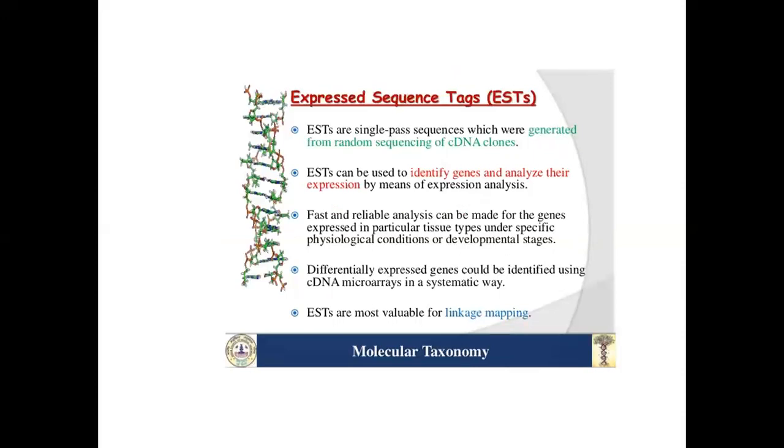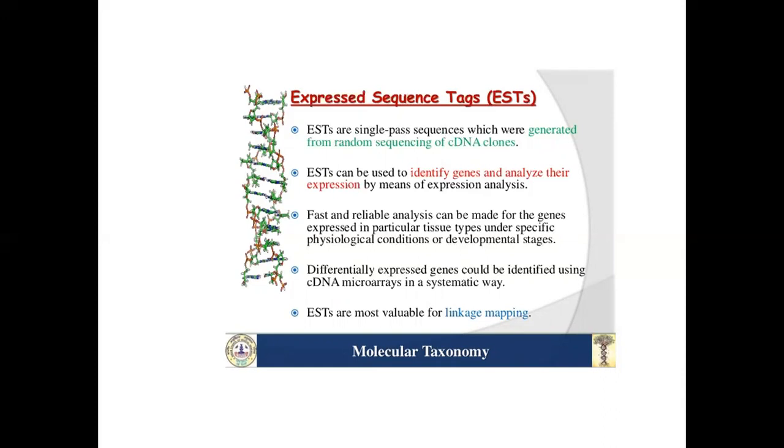Expressed sequence tags, ESTs. ESTs, or expressed sequence tags, are single-pass sequences which were generated from random sequencing of cDNA clones. Expressed sequence tags can be used to identify genes and analyze their expression by means of expression analysis.